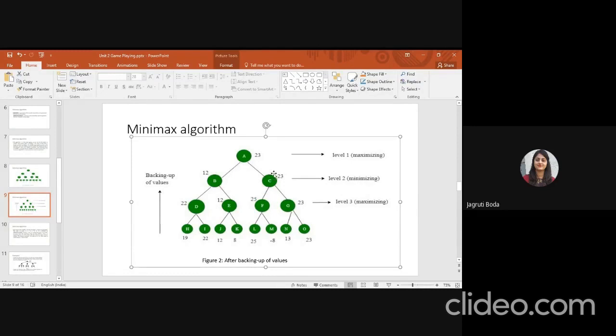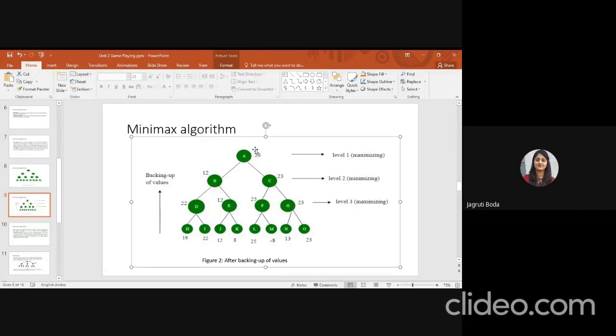Now I have to check. C has two children, F and G. Which has the minimum value? 23. So I assign C as 23. Now I have to find the value of the A node as a maximum value. A has 2 children, B and C. Which has the maximum value? So 23 is your answer because 23 is the maximum value.